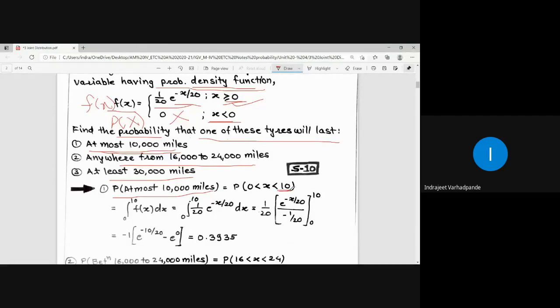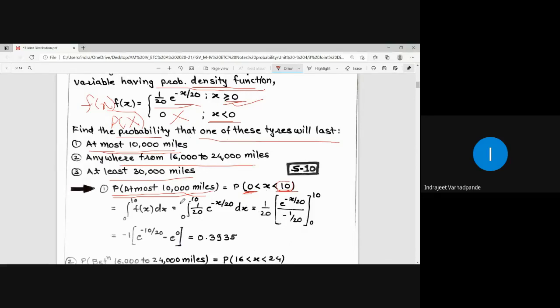But as the function is for per 1,000 miles, I will get the answer as 10. But what will be the lower bound here? As the function is defined only for greater than 0, the lower bound will be 0. So ultimately, when asked to find the probability for at most 10,000 miles, the probability is calculated for 0 less than x less than 10. It will not go beyond 10 and it will start from minimum 0.